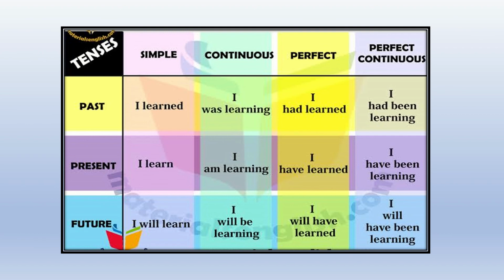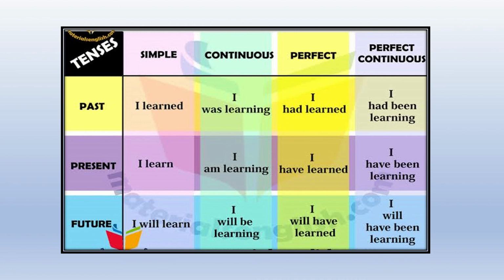In the continuous tense, for your past tense, we will say I was learning. So here the verb was is added with an ing at the end of the word that is being done, learn. Okay, so I was learning. To make your continuous tense, you will write is, was, or will be. To that we add ing. So in the past tense, I was learning, present tense, I am learning, and the future is I will be learning.